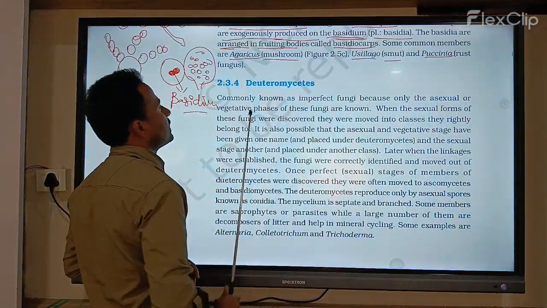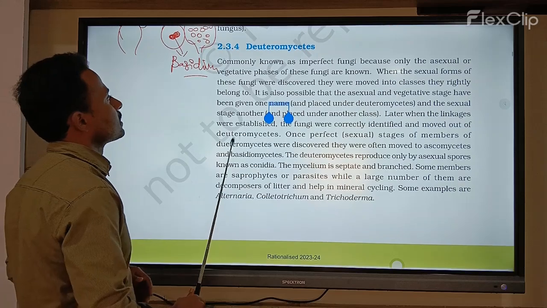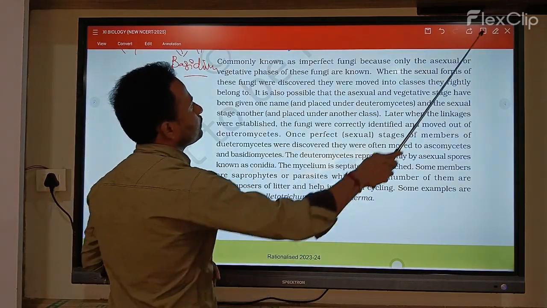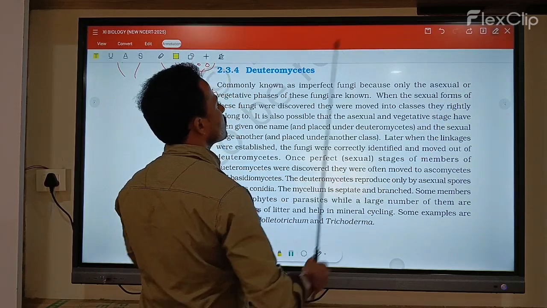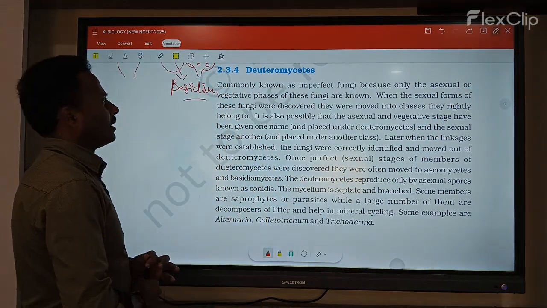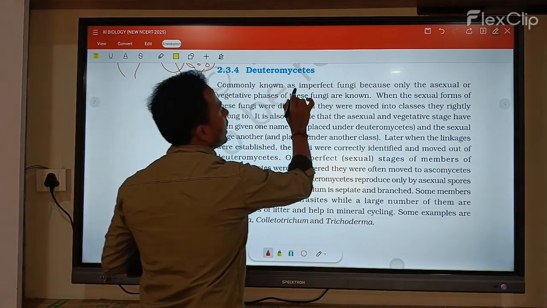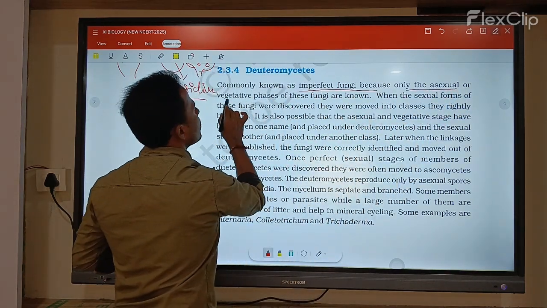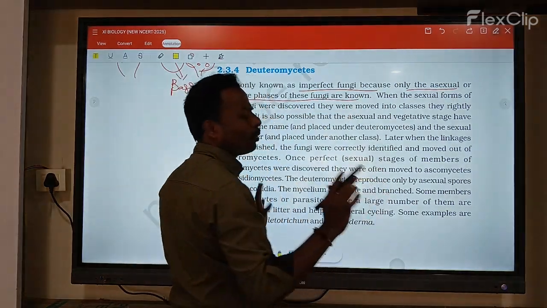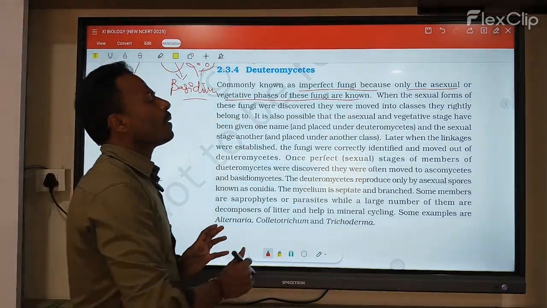Next, the last one is the deuteromycetes. The deuteromycetes are commonly called imperfect fungi because only the asexual or vegetative phases are known.